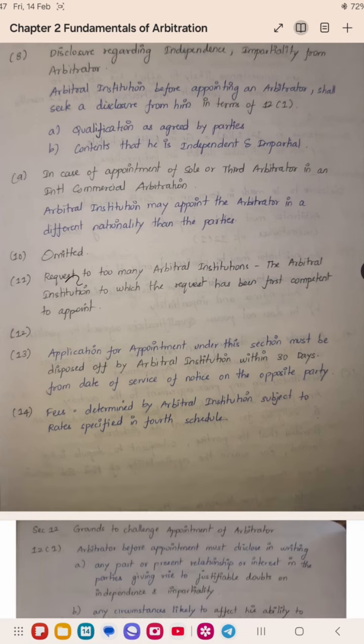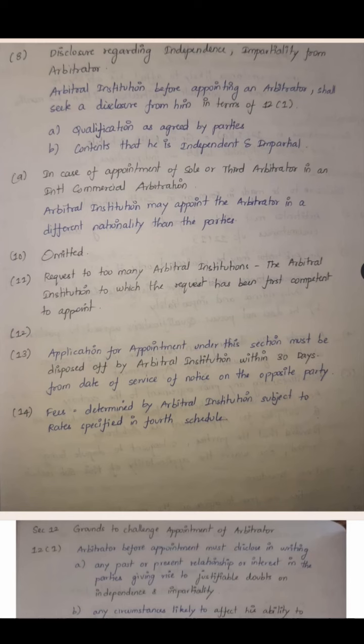If you make a request to too many arbitral institutions for appointing an arbitrator, the institution which received the first request is competent to appoint. Only the institution which receives the first request can appoint the arbitrator. The fees for the arbitral institution will be decided by the arbitral institution, subject to the rates specified in the 4th Schedule. This is about the appointment of arbitrators.